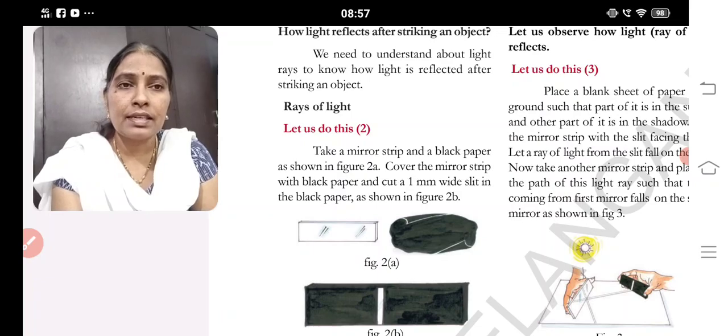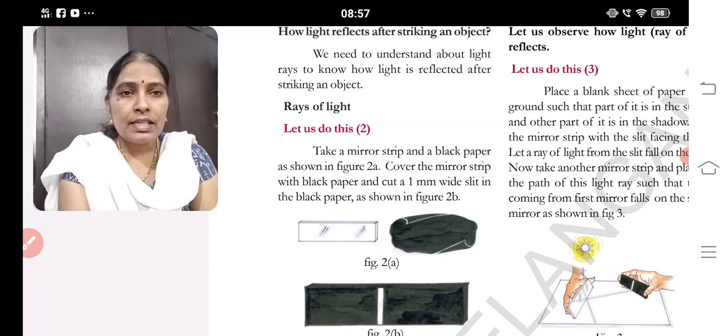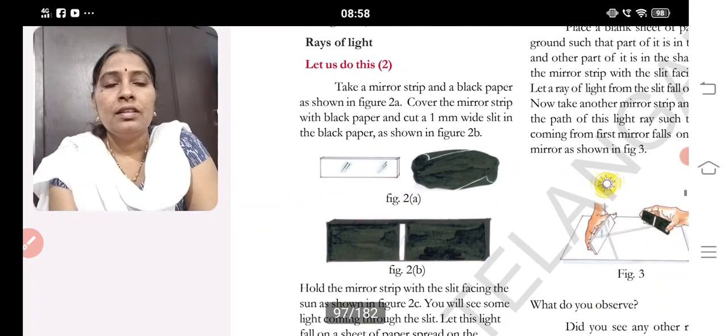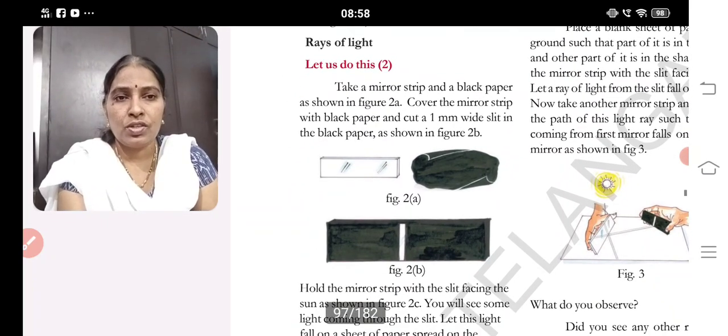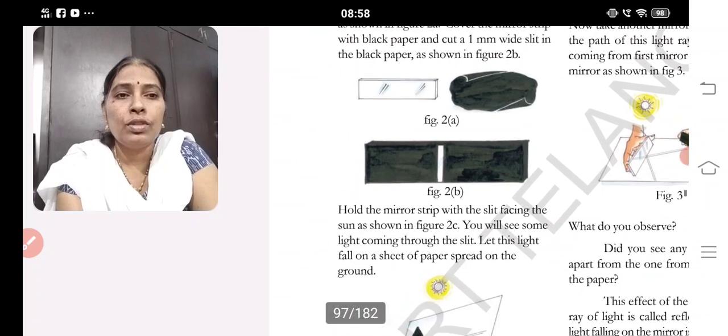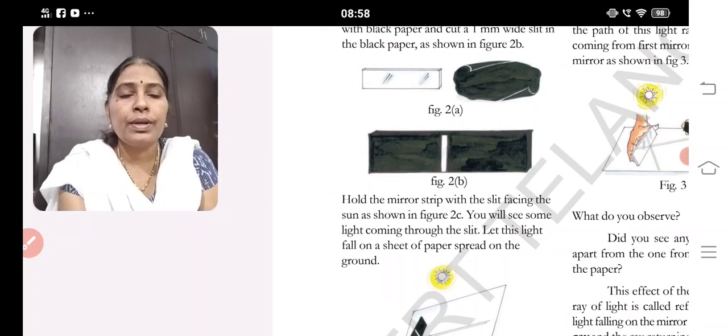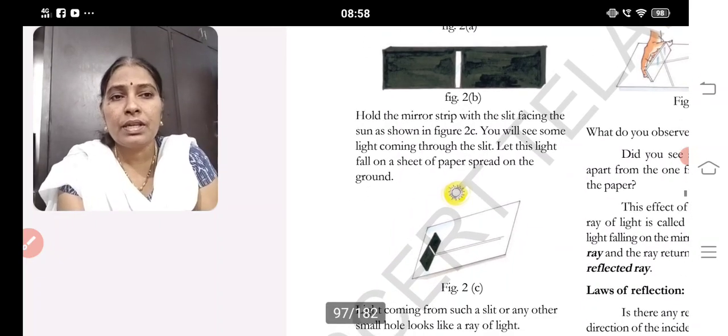Take a mirror strip and a black paper. Cover the mirror strip with the black paper and cut a slit in the black paper as shown in figure 2b. Now you can see how the mirror is arranged. Hold the mirror strip with the slit facing the sun. You will see some light coming through the slit. Let this light fall on a sheet of paper spread on the ground.